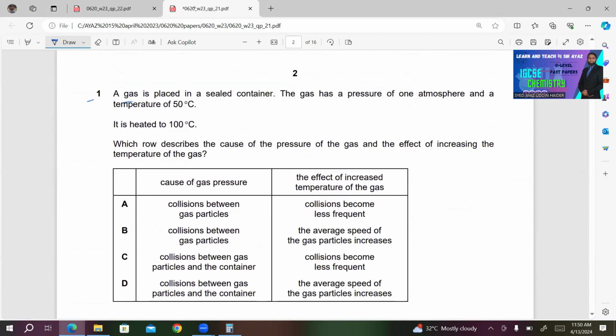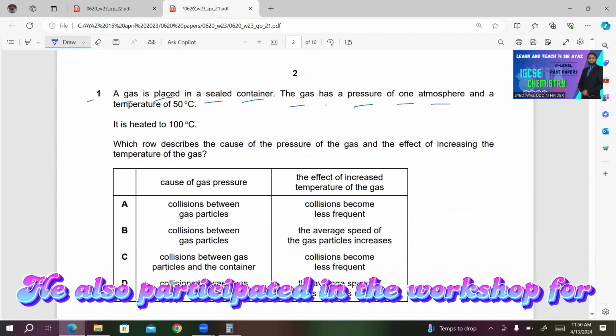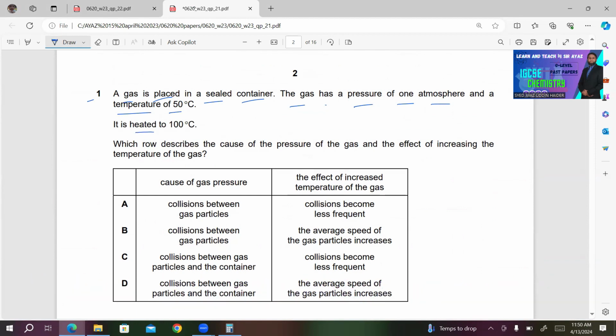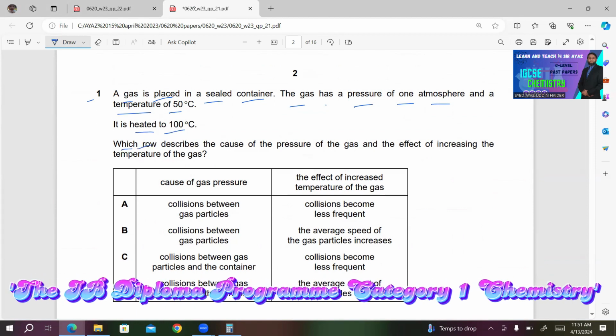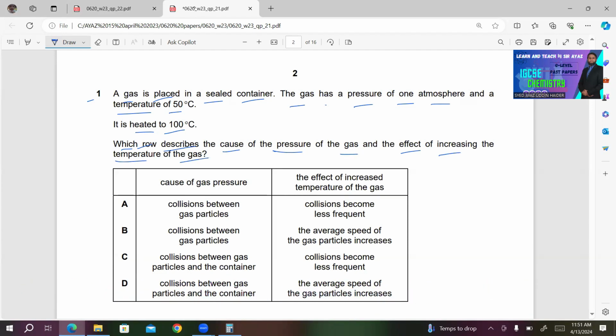Number 1, a gas is placed in a sealed container. The gas has a pressure of 1 atmosphere and a temperature of 50 degrees centigrade. It is heated to 100 degrees centigrade. Which row describes the cause of the pressure of the gas and the effect of increasing the temperature of the gas? Now, there's cause of gas pressure and effect of increased temperature of the gas.